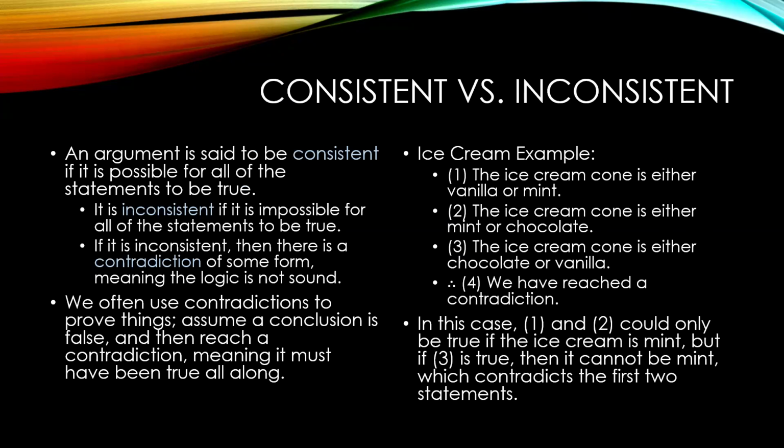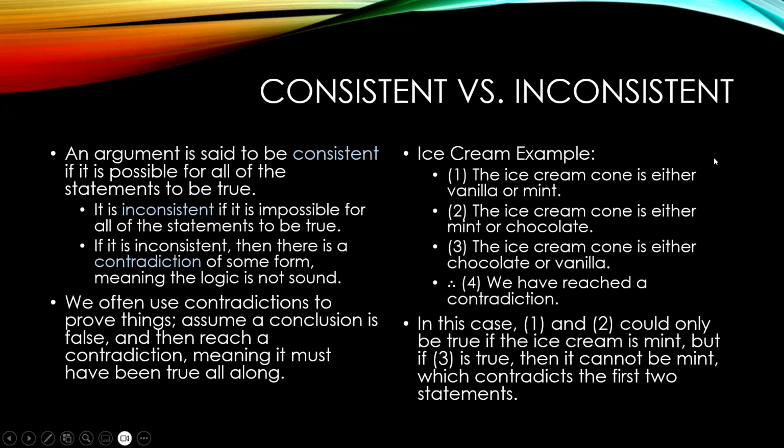Along with this idea, we have the idea of consistent. An argument is said to be consistent if it is possible for all of the statements to be true. Sometimes it's not possible. And if it's not possible for all of the statements to be true, we would say it is inconsistent. If it is inconsistent, then that means there is a contradiction of some form, meaning the logic is not sound. We often use contradictions to prove things. Essentially, assume a conclusion is false and then reach a contradiction, meaning it must have been true all along.